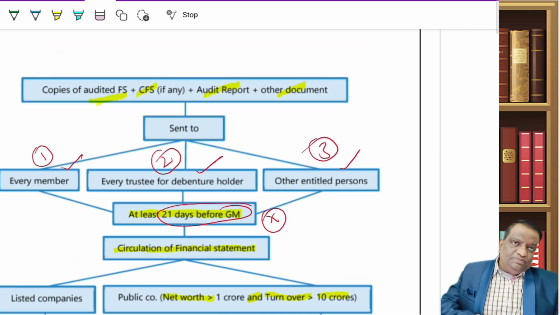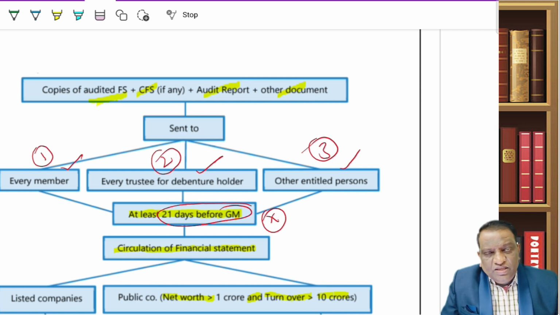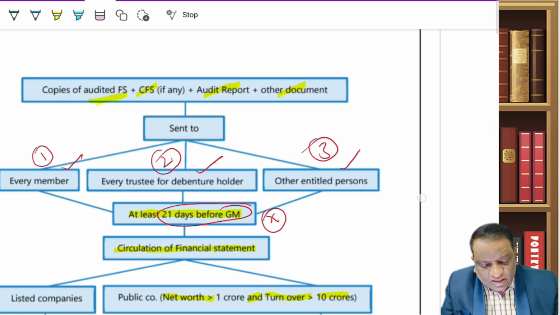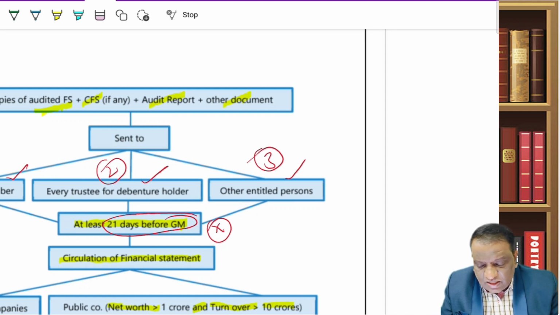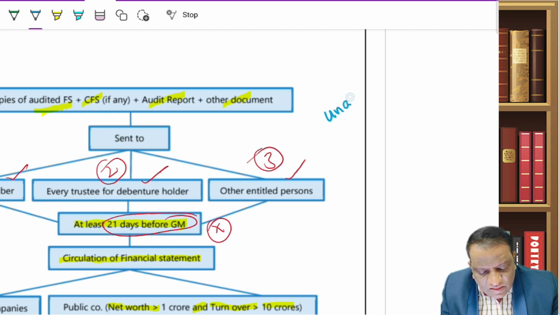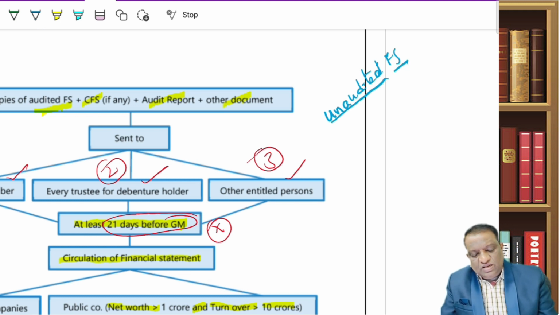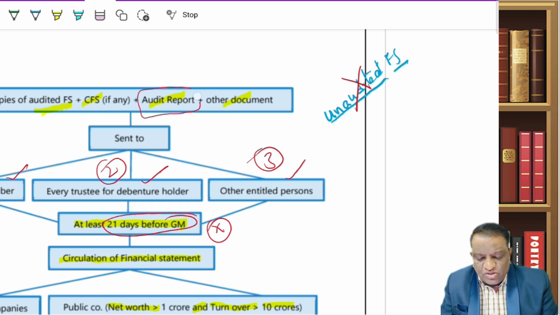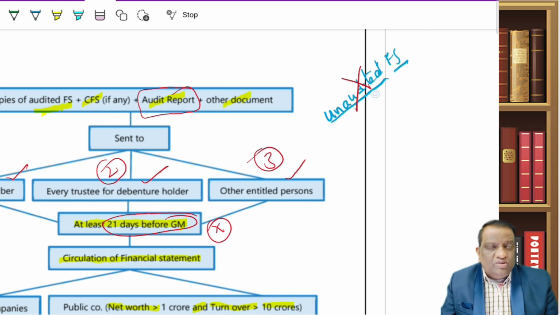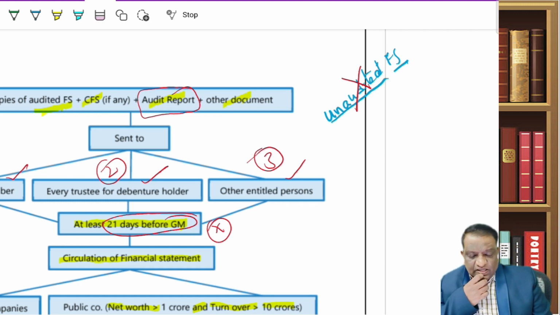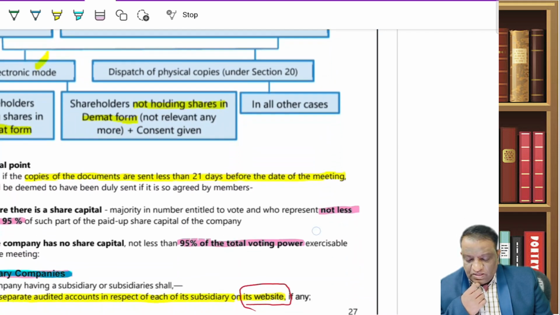But he may ask you a different question. Can the company circulate unaudited financials? They said you have to circulate, but can the company circulate unaudited financials, because they prepared the financials but couldn't get them audited? The answer is no. Whenever you are sending financials, it is mandatory to attach the audit report. So, if it is unaudited, you are not supposed to circulate it to the members. There's only one point you need to keep in mind.